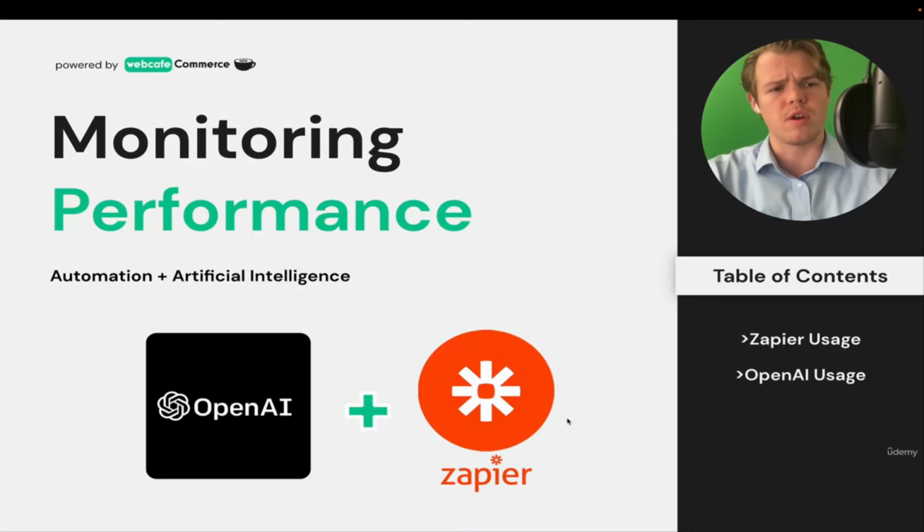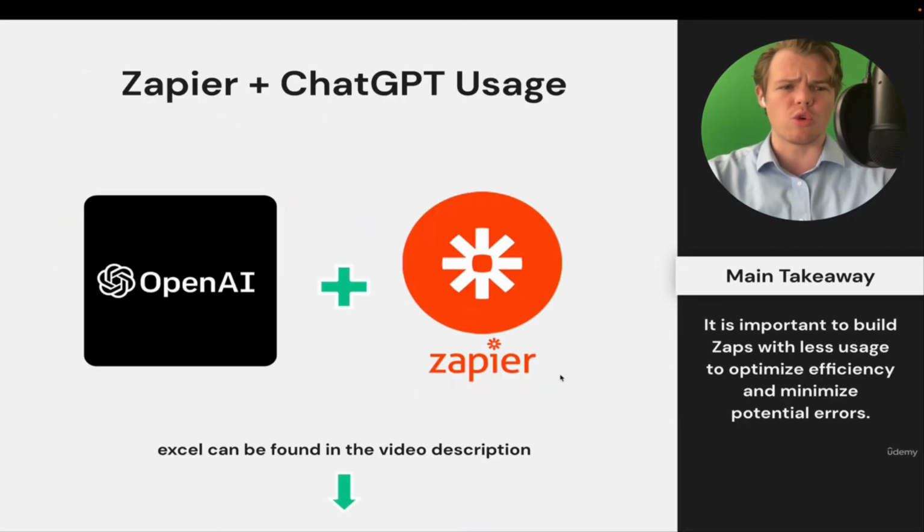So moving on from here, what you'll notice is in this tutorial, we'll be going over specifically an Excel sheet that allows you to input the values of your specific Zaps. So at scale, if you're going to run 50 times or 100 times, how much it would cost you, and to better understand how you're allocating your money when it comes to AI automation. So let's jump over to Zapier.